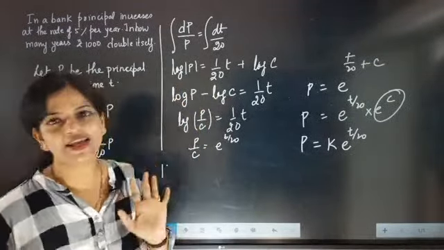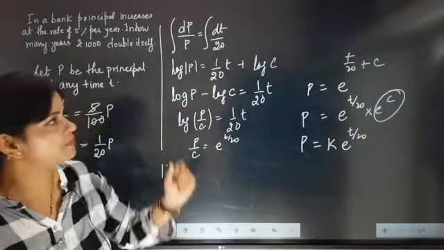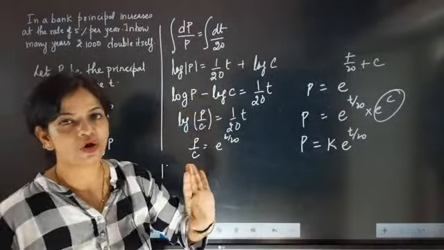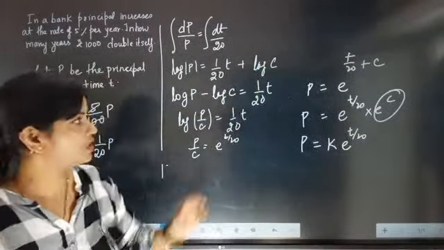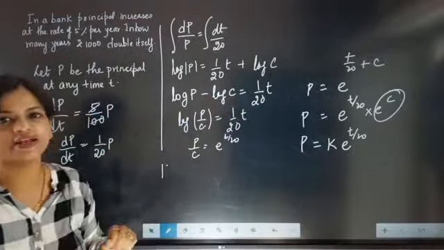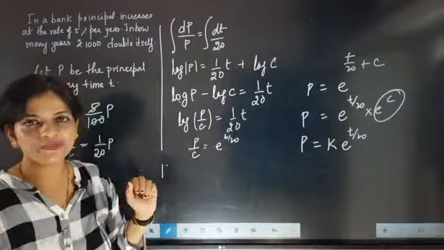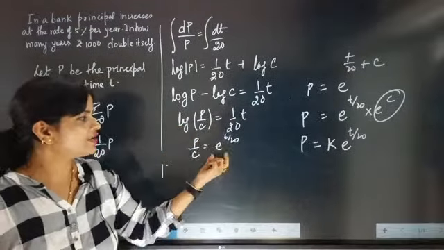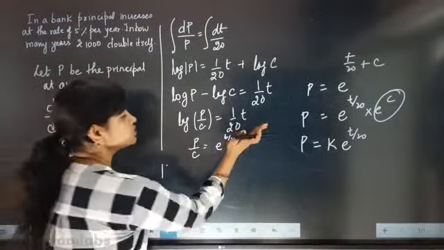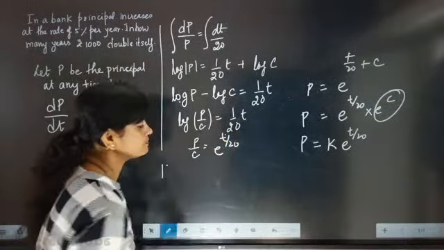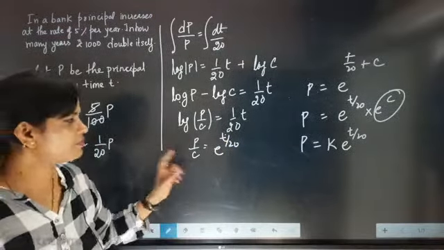First I have solved like this. In this method I kept the constant with log. Then I shifted this log to this side. Now log m minus log n is log m by n. Now this log will shift, it will convert into exponential. So it is coming as e to the power t by 20. This is coming p by c.